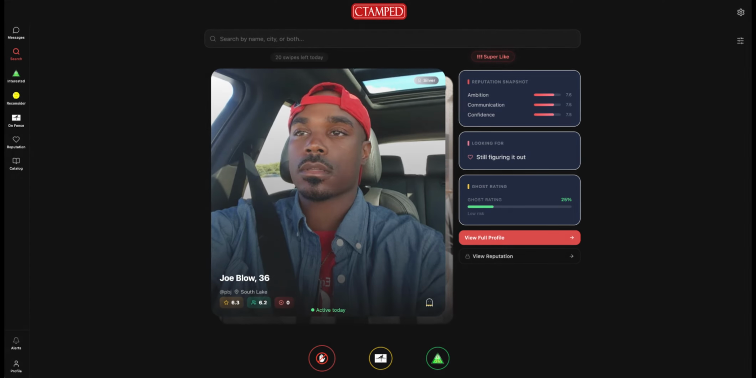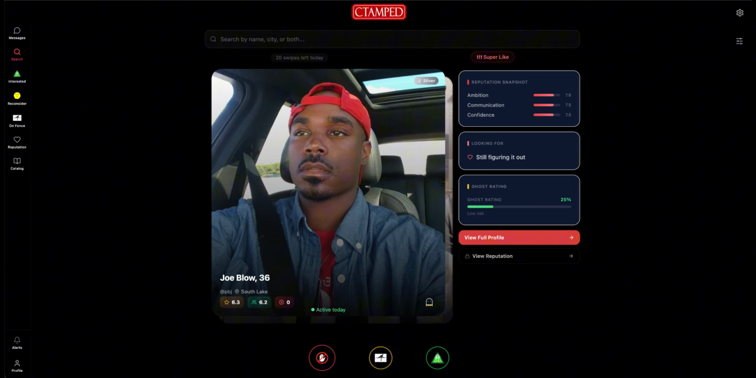Stamped helps you discover people based on your preferences, while giving you more ways to express interest than a simple swipe. Look at the profile card in particular. You see those three boxes: yellow, green, and red. They all have a meaning and represent something different.